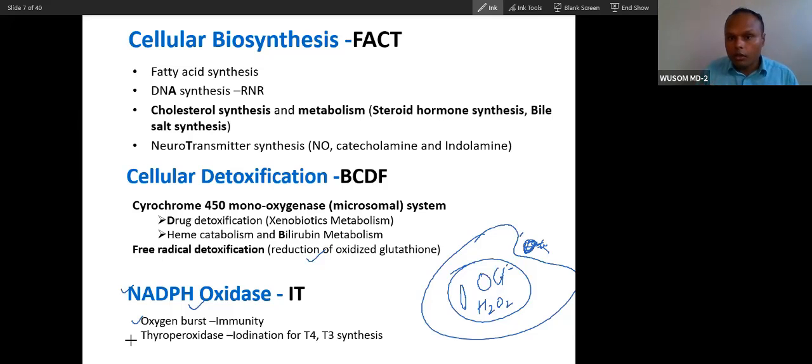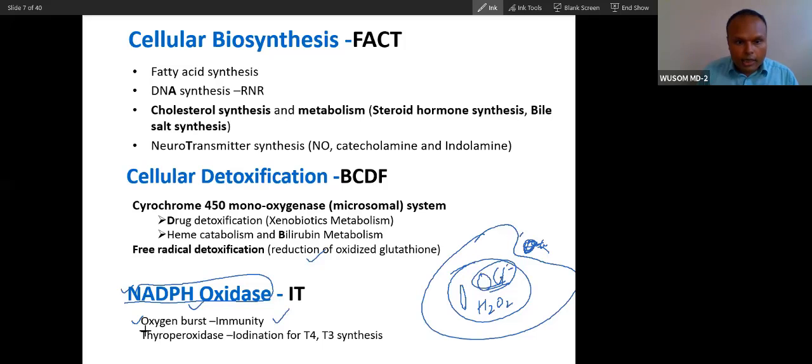So this bacteria will form a tiny, what do I say, RDX or bomb. Our macrophage has the ability to produce a tiny bomb, and that will destroy this bacteria. So you can call it a molecular bomb. That is why this is a burst, boom. Because of oxygen, there will be a boom to bacteria. The bacteria will be destroyed, and this is called oxygen burst, and this is made possible because of this enzyme NADPH oxidase.